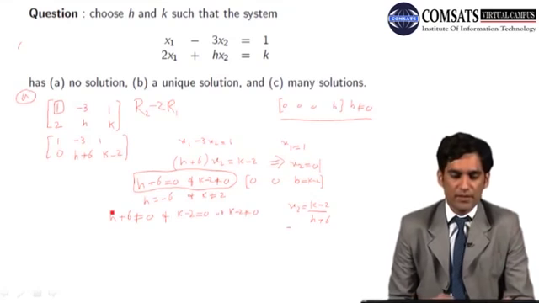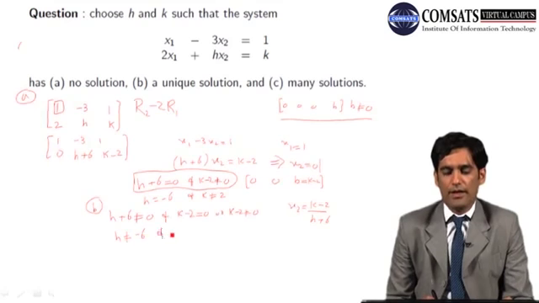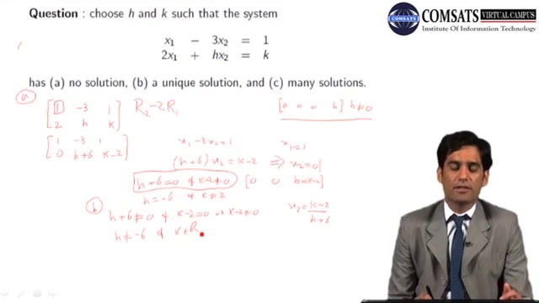So for the second case B, the answer should be h should not equal minus 6 and k could be any real number. It doesn't matter. k belongs to R, any real number.